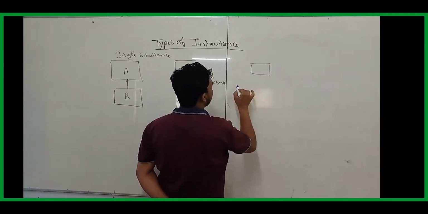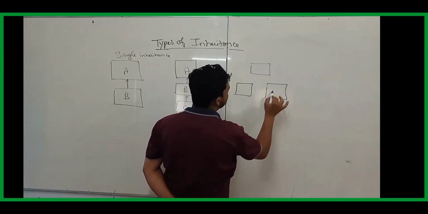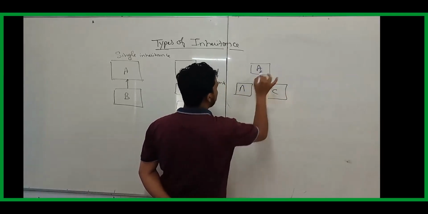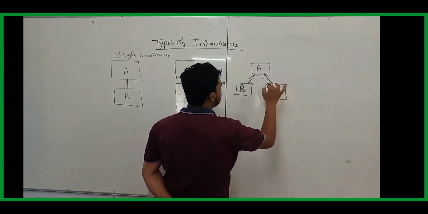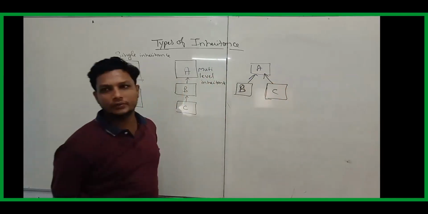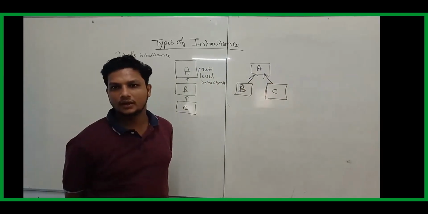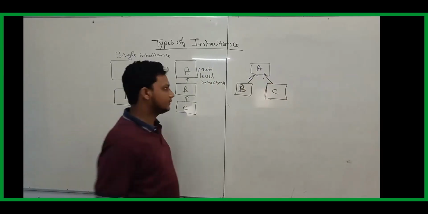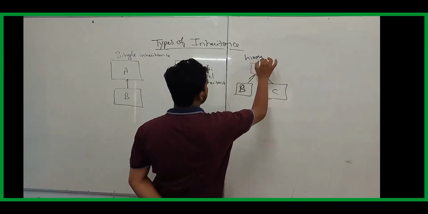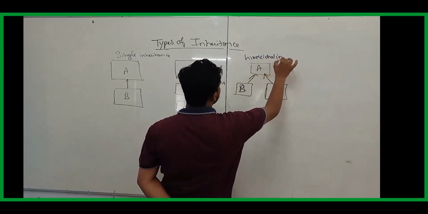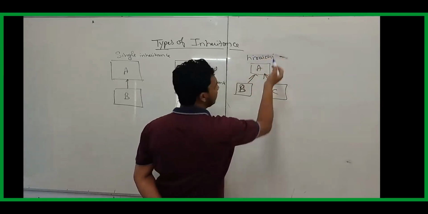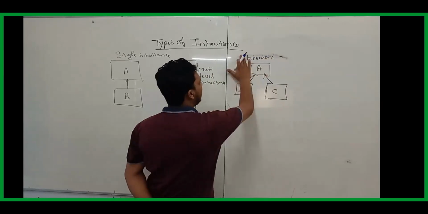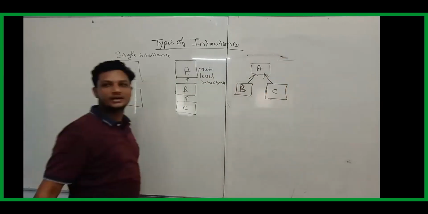Now there is one more type of inheritance. I have a class called A, and a class called B and C. B extends A and C also extends A. What do we call such kind of inheritance? Hierarchical inheritance. I don't know the spelling of this one, you write the spelling.